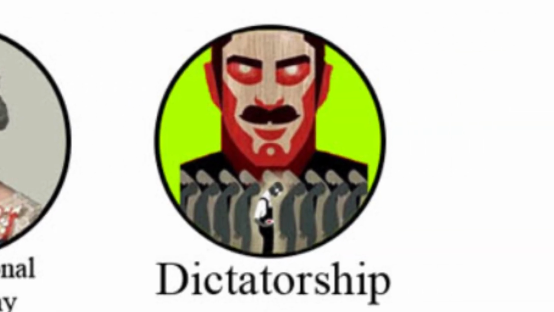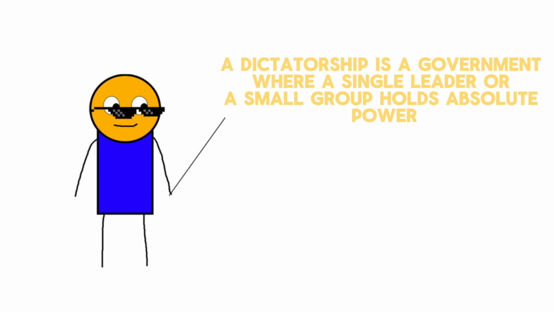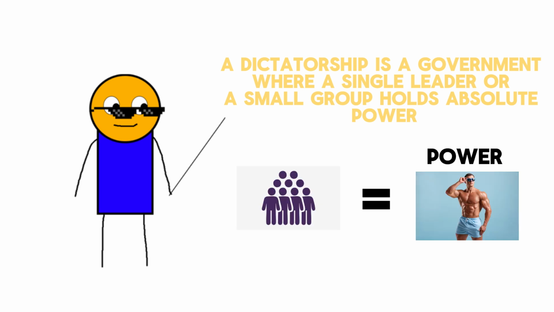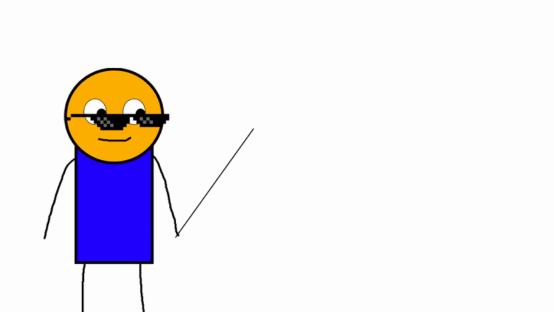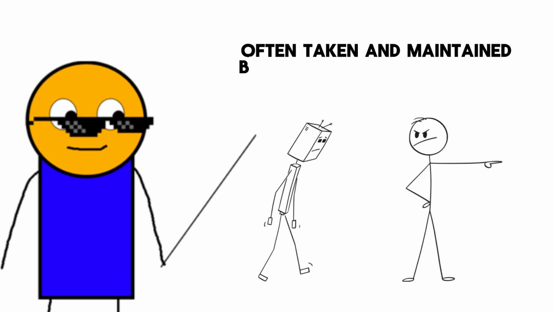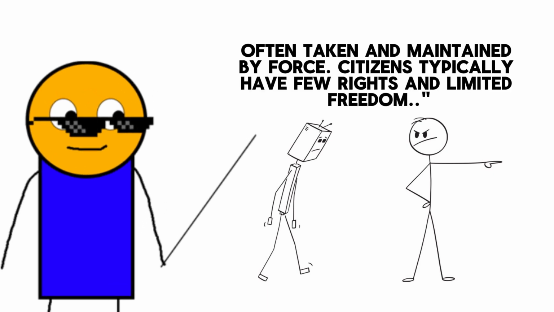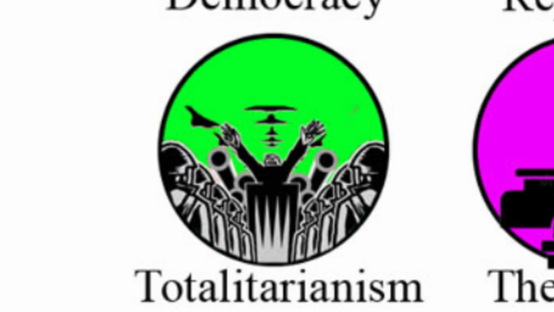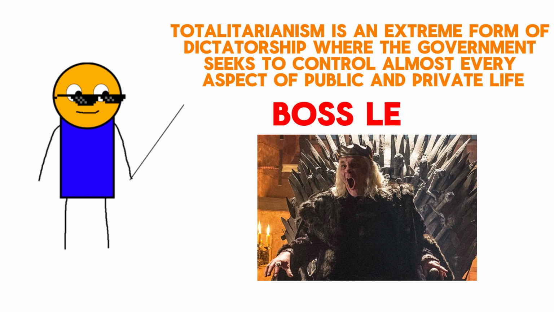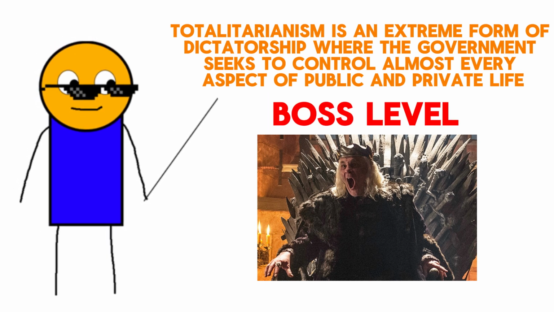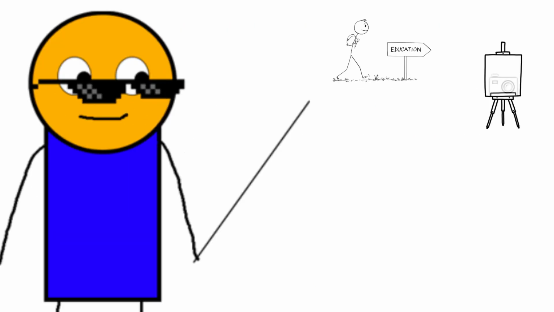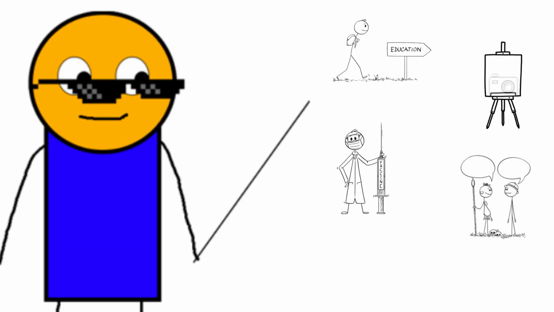Dictatorship. A dictatorship is a government where a single leader or a small group holds absolute power, often taken and maintained by force. Citizens typically have few rights and limited freedom. Totalitarianism. Totalitarianism is an extreme form of dictatorship where the government seeks to control almost every aspect of public and private life. This includes the economy, education, art, science, private conversations, and even the thoughts of its citizens.